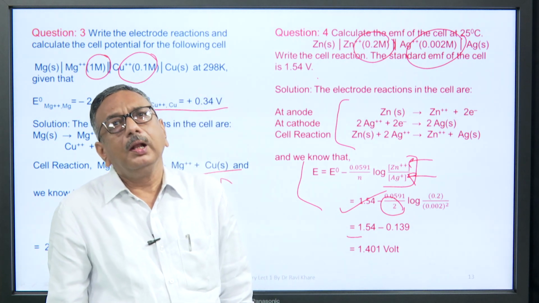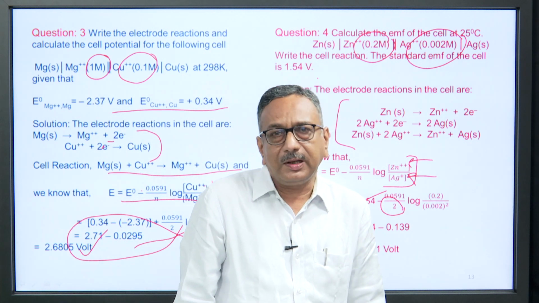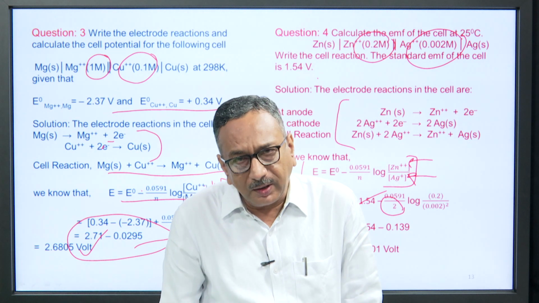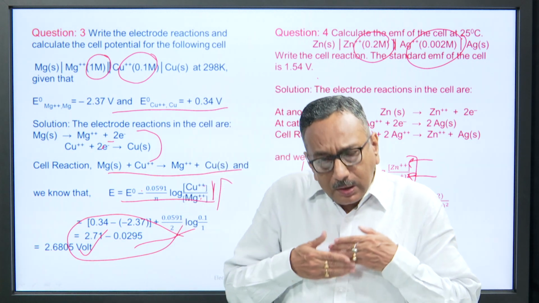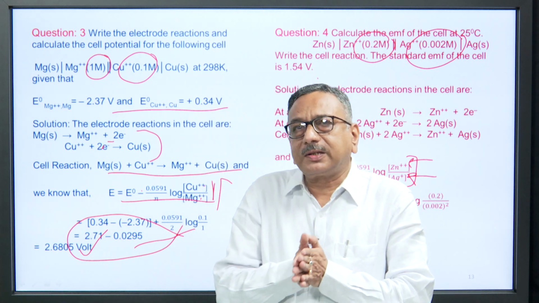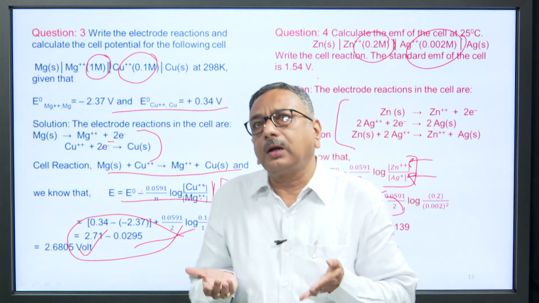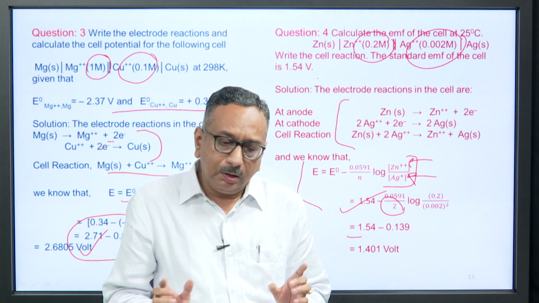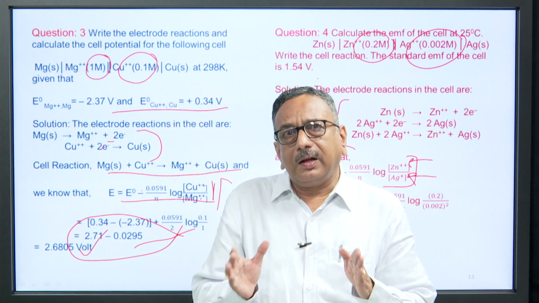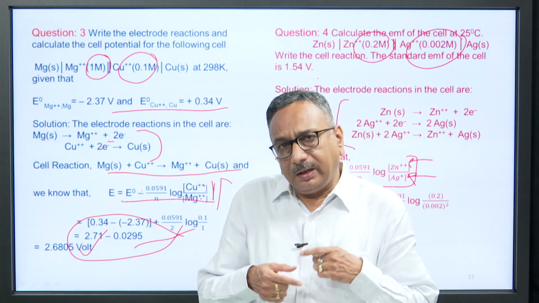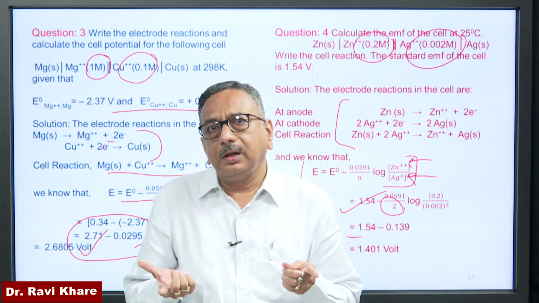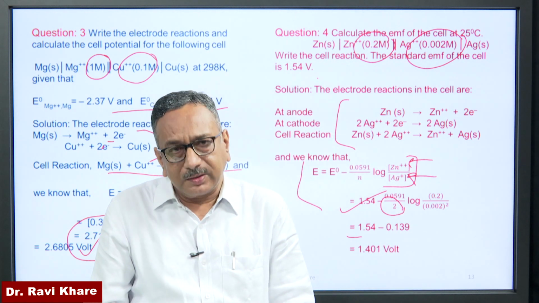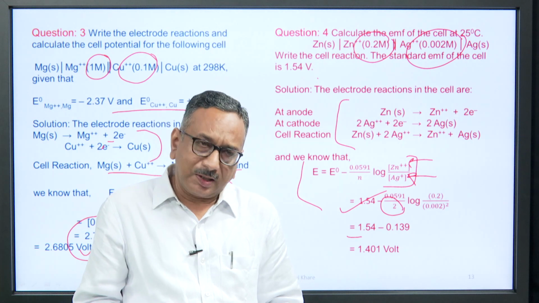So, in this way we can calculate electrode potential, we can calculate standard electrode potential, and we can also predict whether a reaction is feasible or not, or whether the reaction will take place or not. So, this is the first lecture regarding the Nernst equation and its problems. I hope you understand. If there is a problem, you can discuss.